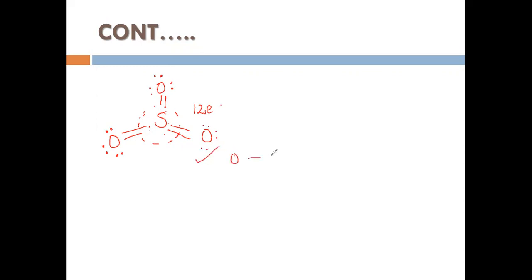Why does oxygen obey the octet? Because it is second period. But sulfur does not obey the octet, since it is allowed to exceed it. You don't yet know how to show this structure; you will study that in a later session.